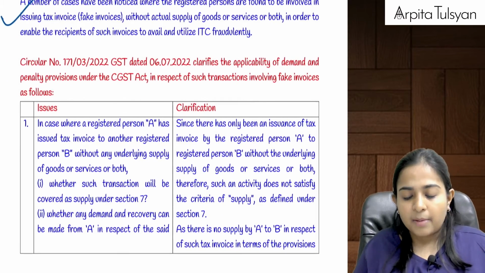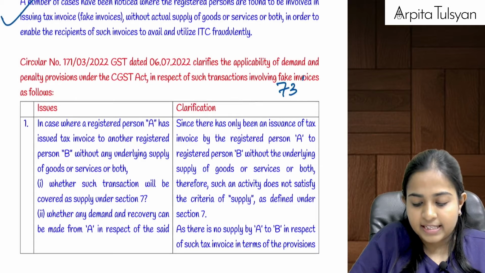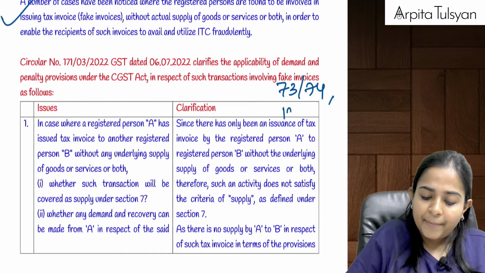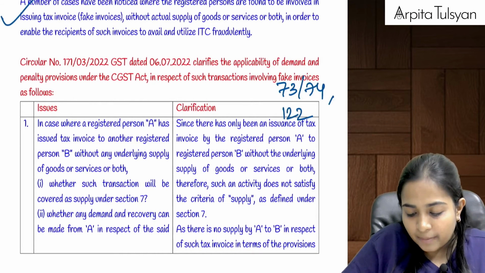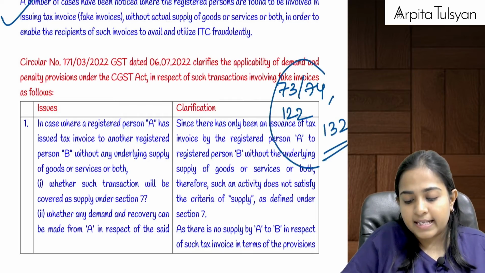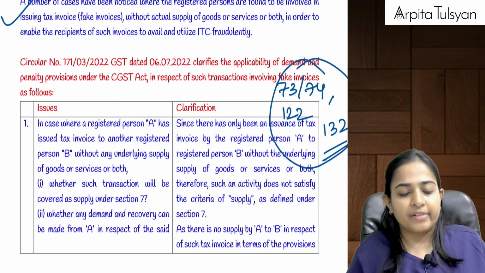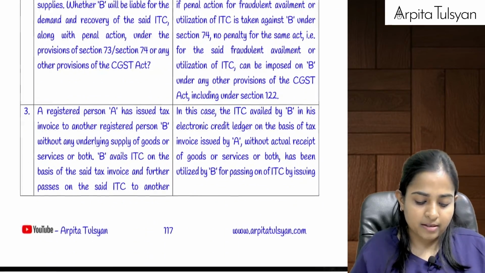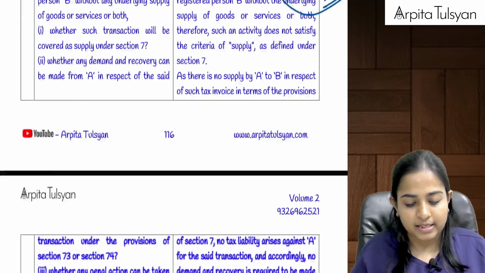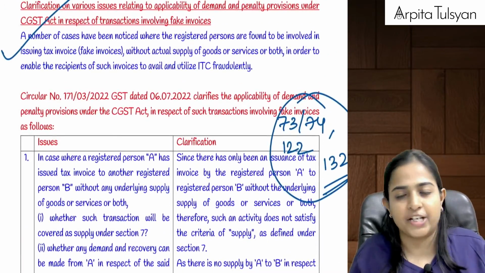This was talking about section 73, 74, when will it apply, and penalty under section 122, when will it apply, and offenses under section 132, when will it apply. Okay, so this was a circular which was given, just a clarification, nothing new.